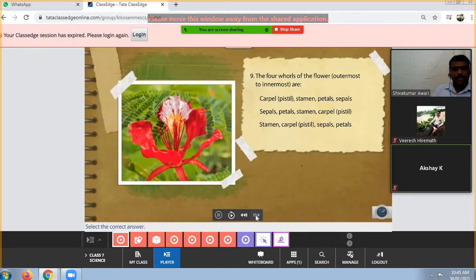Next one. The four whorls of the flower, you have to arrange them from outermost to innermost. Okay, here they have given options. Which one is the correct option?